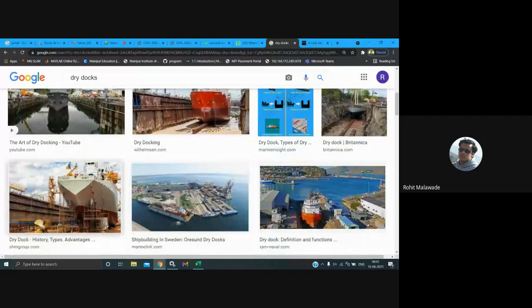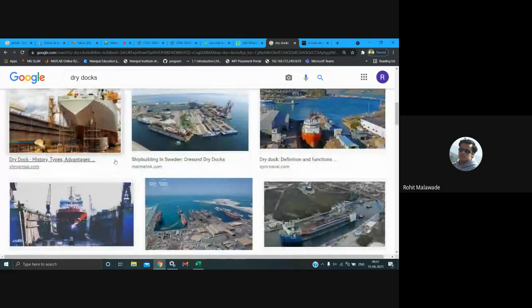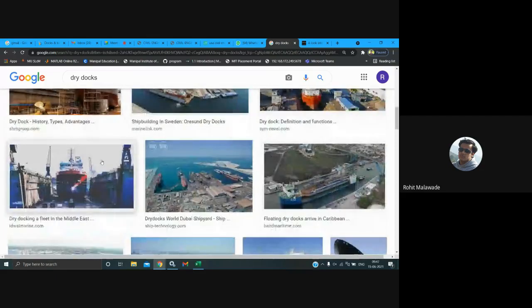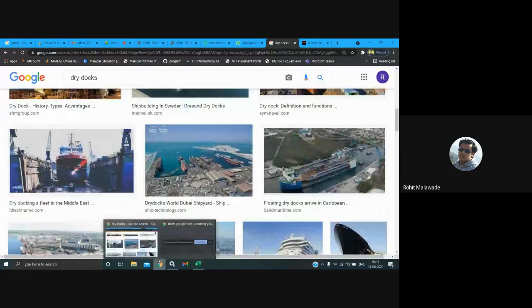So here, this is what I am showing. This is the shipbuilding going on in this particular picture, right? So this is one of the dry docks, where shipbuilding is happening. So a dry dock is also meant for shipbuilding. Okay. So this is what the dry dock is. Is it clear regarding a dry dock?